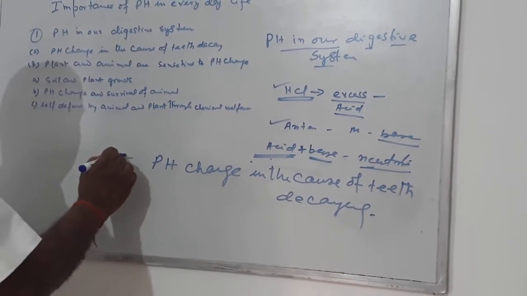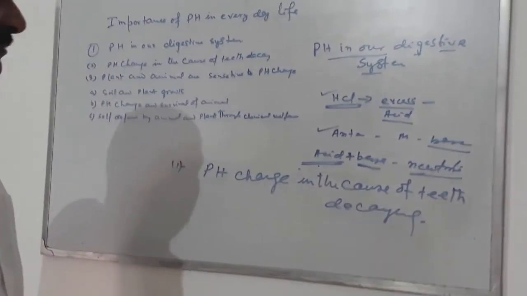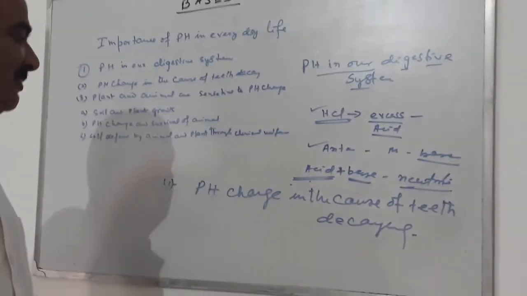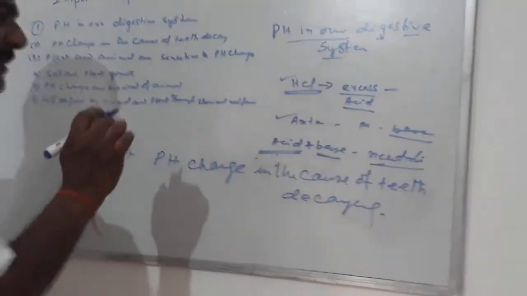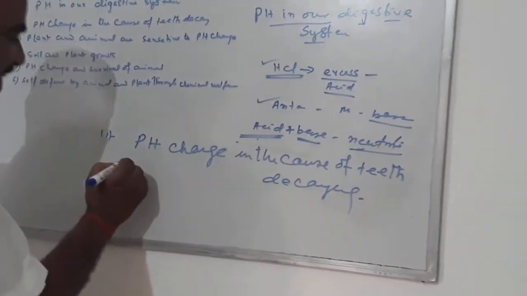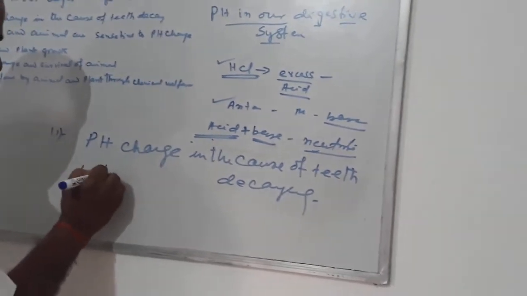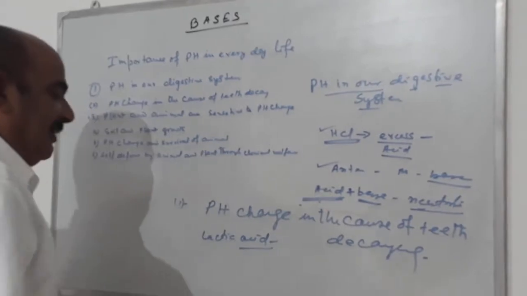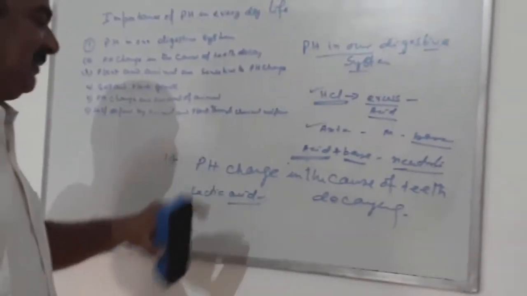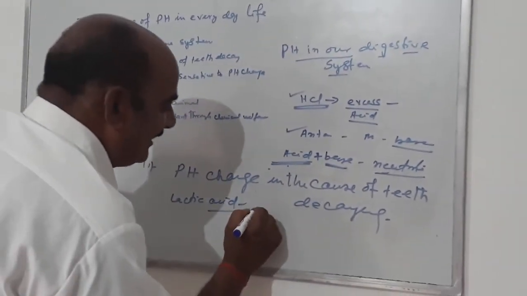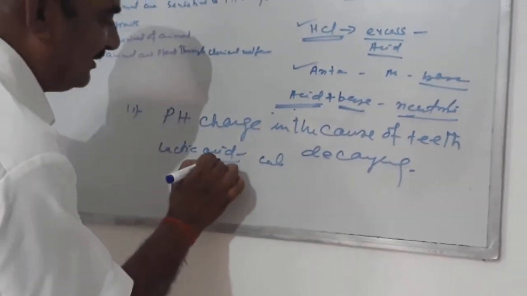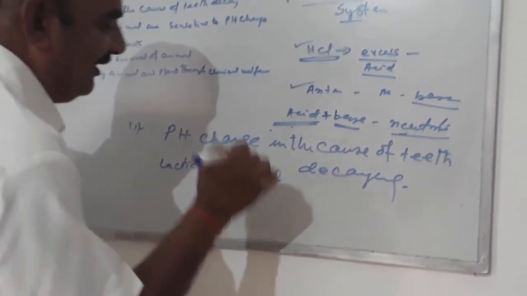You know that when we take food which contains sugar, this sugar is changed by some bacteria into lactic acid. This lactic acid decays the tooth enamel, because our tooth is made of calcium phosphate. So this acid causes decaying of the enamel of the teeth.